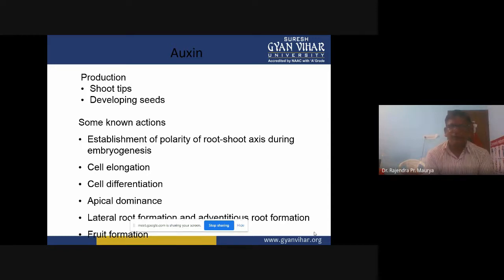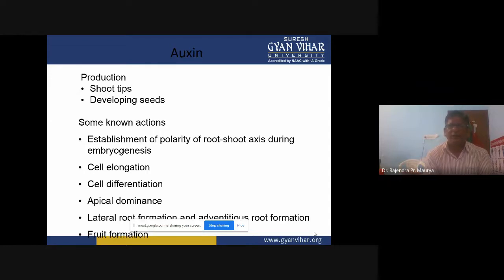Then fruit formation. In fruit formation, auxin also plays a very important role. If you studied NAA, naphthalene acetic acid, that is also a synthetic auxin hormone, and it got popularity particularly for pineapple crops.